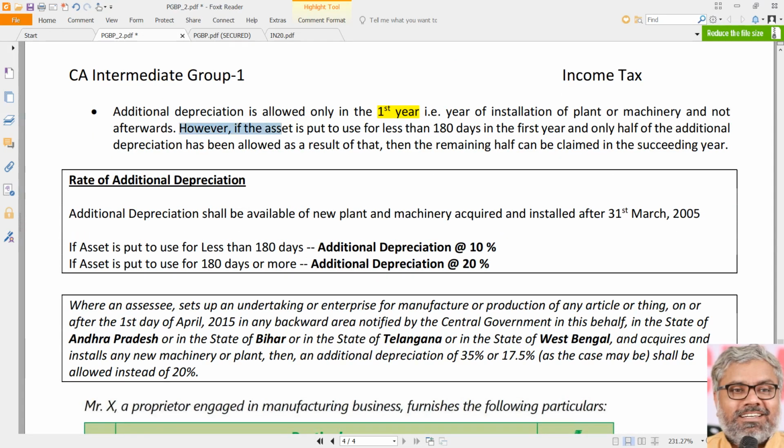However, there is another point here. If the asset is put to use for less than 180 days in the first year, then what? Then only half of the additional depreciation will be allowed in that year. The remaining half can be claimed in the succeeding year. That is also a very important point. In problems it will come. Means what? If the new asset which has been purchased is put to use for less than 180 days, we are talking additional depreciation. Normal depreciation is separate. Don't mix that. Additional depreciation can be claimed only at half.